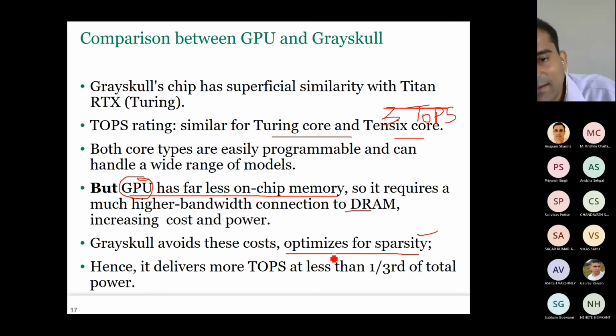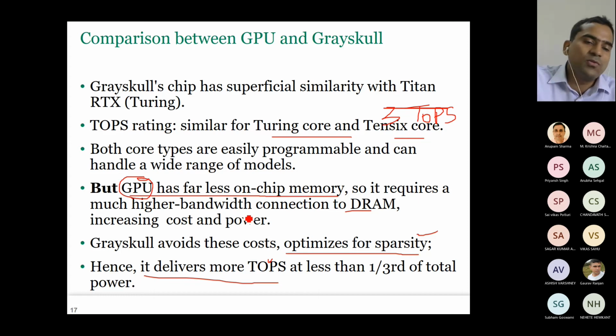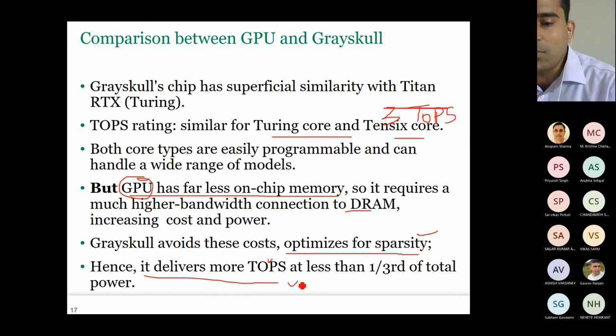This sparsity is a very unique characteristic of neural networks. Other scientific workloads don't have that level of sparsity. That's why accelerators can easily implement that option, because your workloads have that feature, right? That's why they can achieve higher performance, and deliver more peak performance at 1/3 of the total power. So interesting, right? Although both cores are programmable, here you have more on-chip memory, 120 megabytes, compared to the GPU, which has much less, and it also optimizes for sparsity. That's why it can deliver more operations per second.